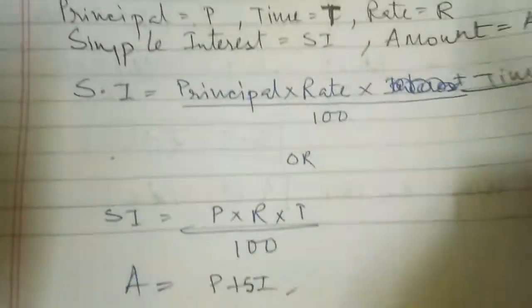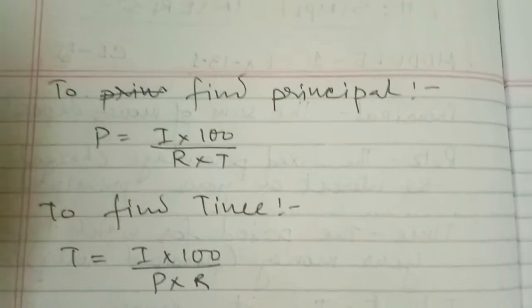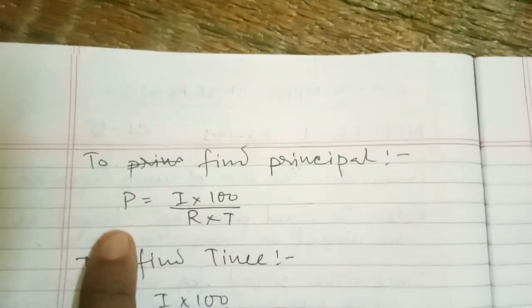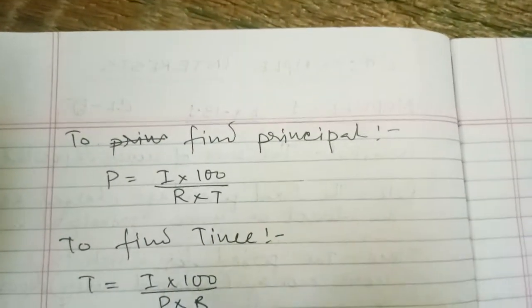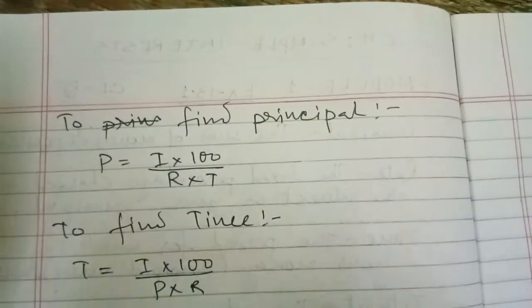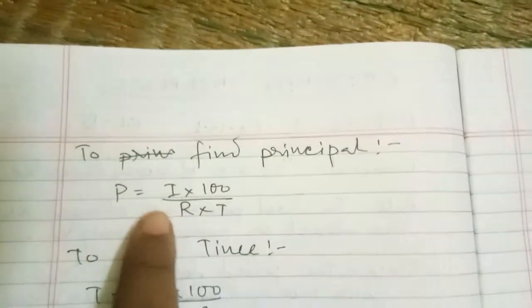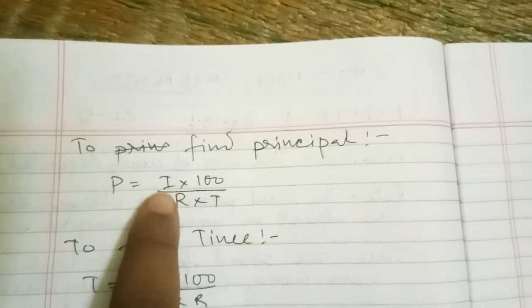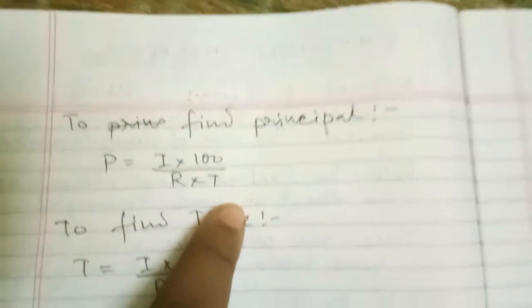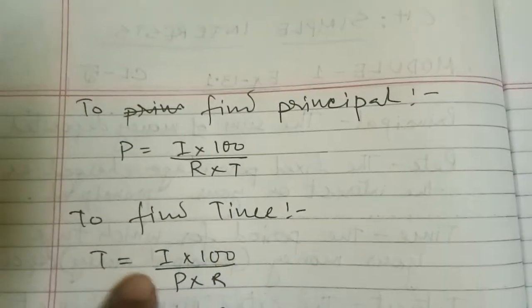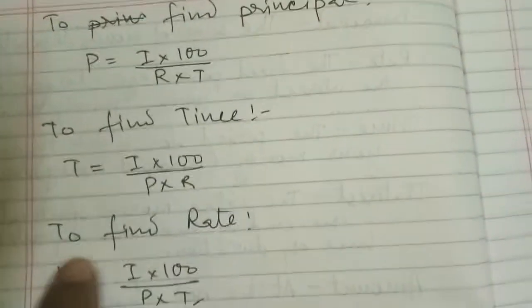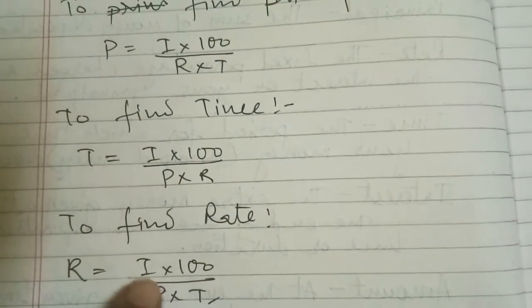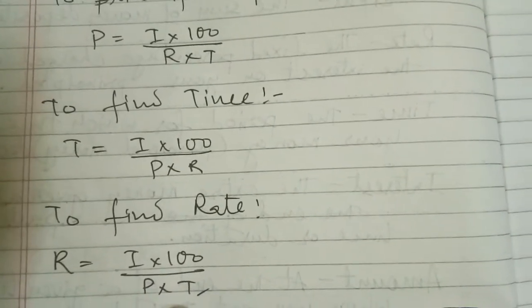Now, to find out the principal, write down the formula. In some questions they will tell you to find the principal or sum. Sum is the other name of principal. Clear? Then P equals I into 100 by R into T. To find the time, T equals I into 100 by P into R. And to find the rate, R equals I into 100 by P into T.